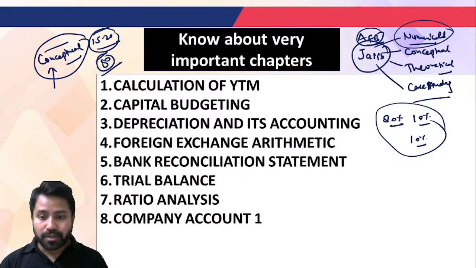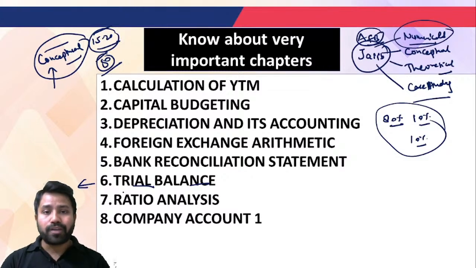And from the trial balance, if I say you are going to get 10 to 15 marks straightaway, that would not be wrong, because in the trial balance you are going to get most of the questions related to how to rectify the errors and what kind of classifications. So you are going to get theoretical as well as numerical questions from this chapter.